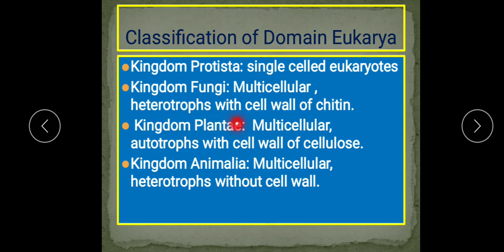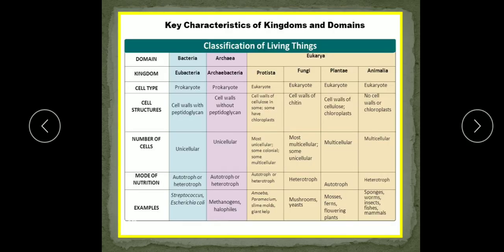In Plantae also you can give many examples like ferns, mosses, flowering plants, trees, conifers. Fungi are mushrooms, bread molds, yeast. So all these are the examples of these groups. So, understood, children? Revise it through your book, and if you have any problem you can discuss with me.